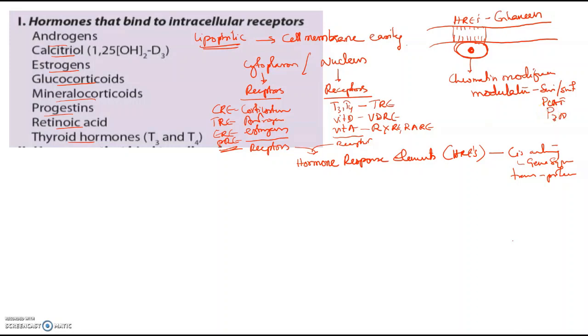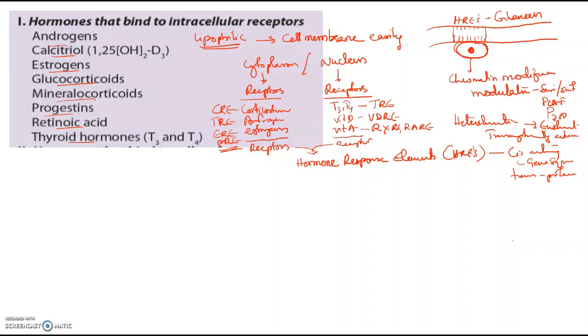All these chromatin modulators are recruited. They will convert heterochromatin to euchromatin. Now this becomes transcriptionally active.